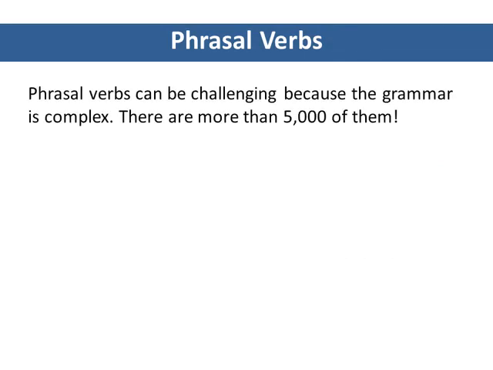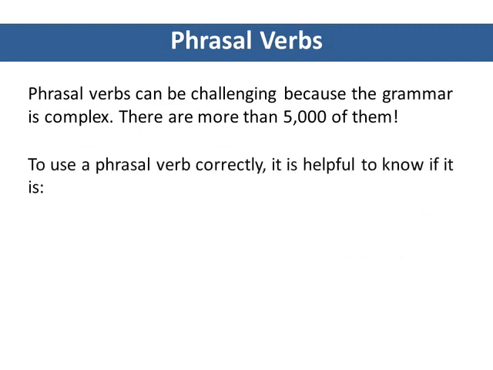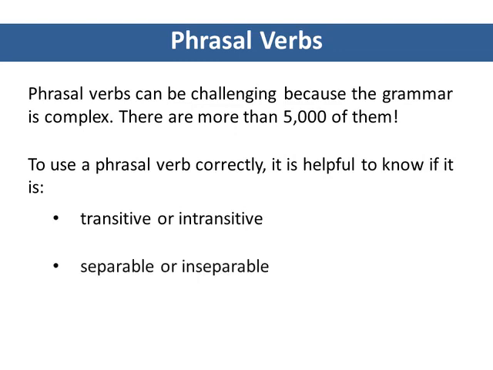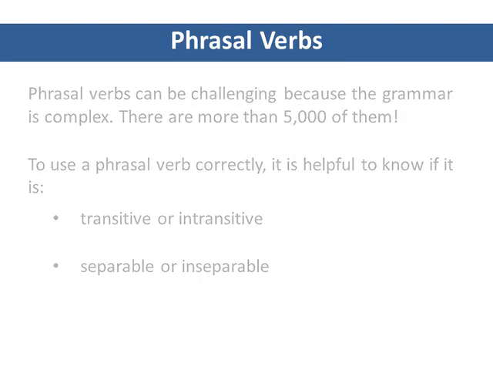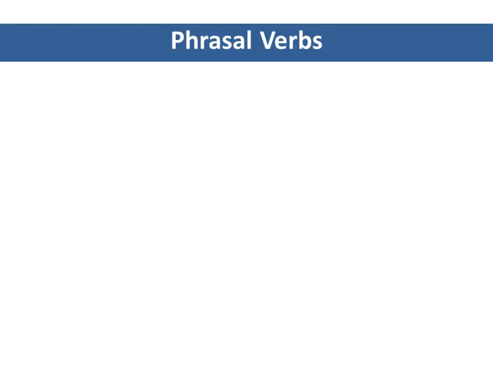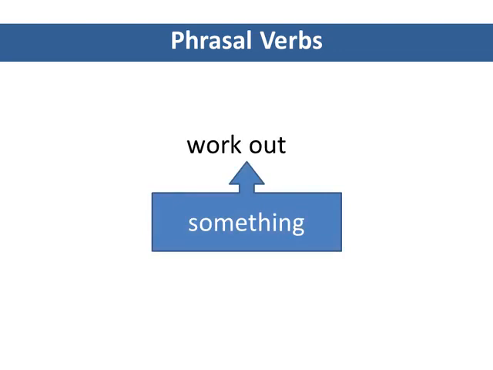Phrasal verbs can be challenging because the grammar is complex. In order to correctly use a phrasal verb, it is helpful to know if it is transitive or intransitive and separable or inseparable. So, what's the difference between a transitive and an intransitive phrasal verb? A transitive phrasal verb requires an object. For instance, the phrasal verb work out means to solve, but there has to be something to solve, a problem, a math equation, or a disagreement. Work out needs an object.